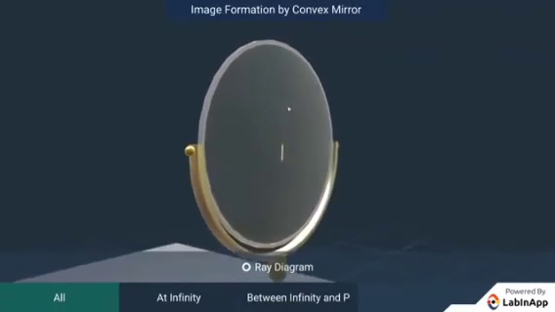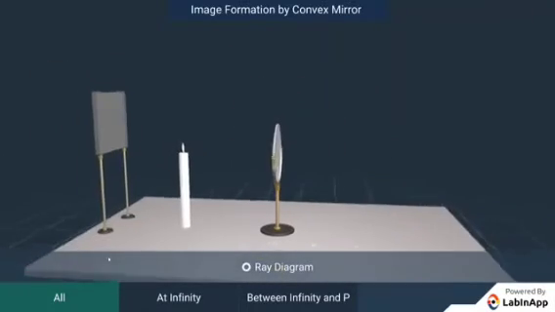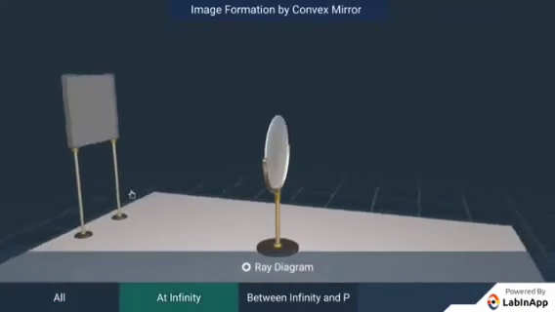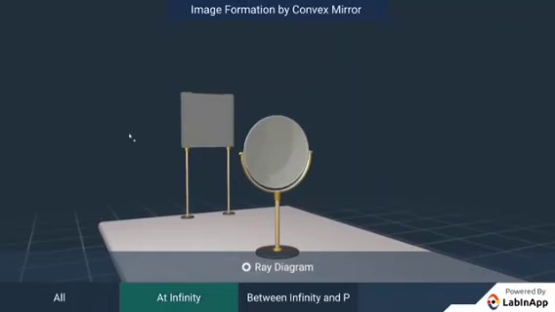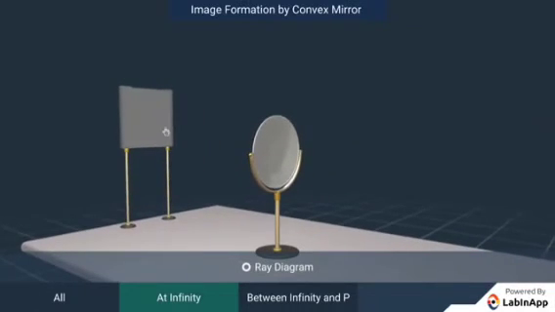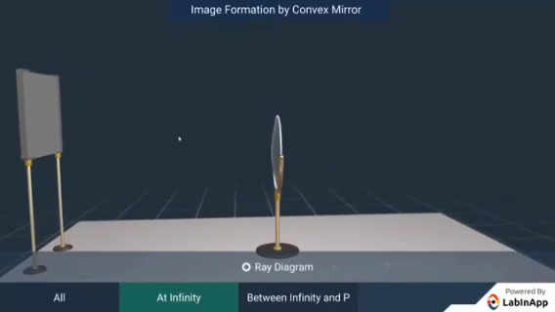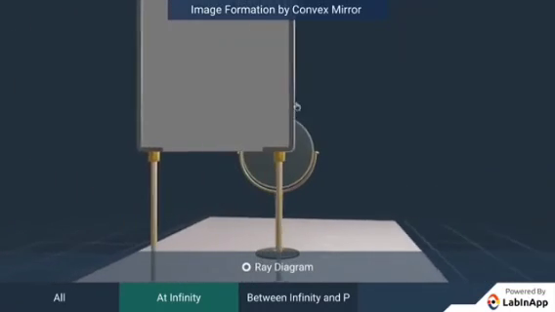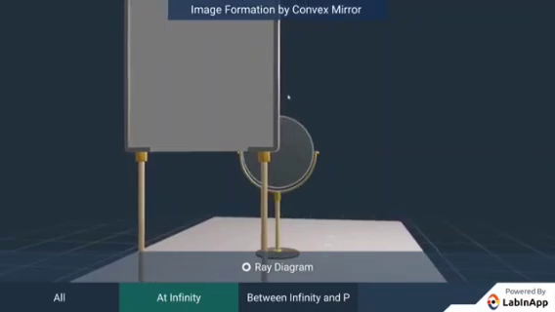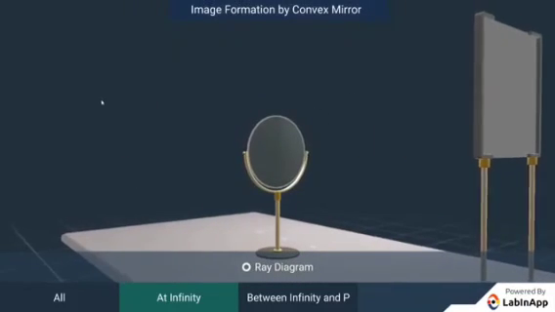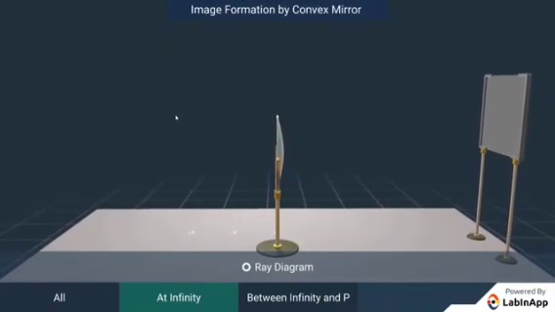Now, move the candle far away from the mirror and observe. We can see that the image is not formed on the screen. The image is virtual, smaller in size and erect. Thus, we find that the image formed by a convex mirror is always virtual, smaller in size and erect.